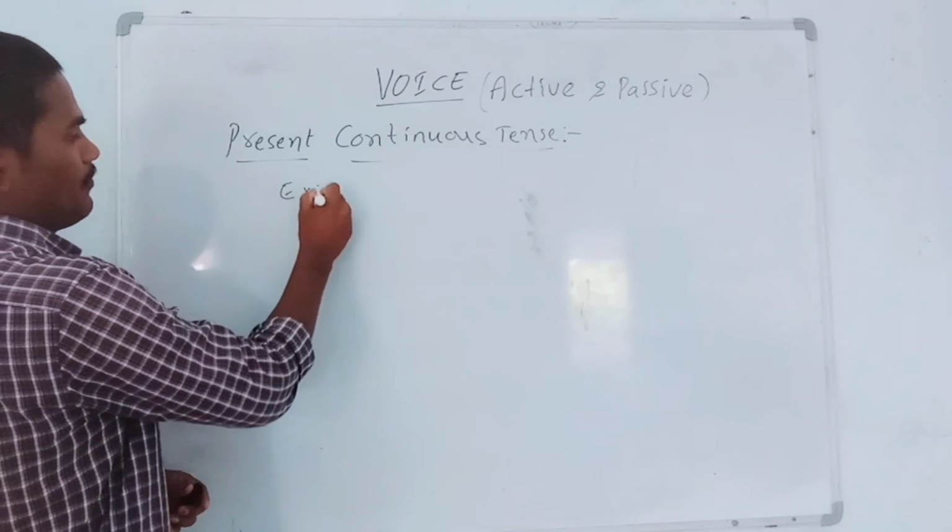Let us see. First we have to find out what is the subject, what is the verb and what is the object in the sentence. Then we can easily change from active to passive. Firstly, I is the subject. Am is the helping verb. Reading is the V4 verb form. A book is the object. According to the voice rule, what should we write first in the passive voice? Definitely the object.